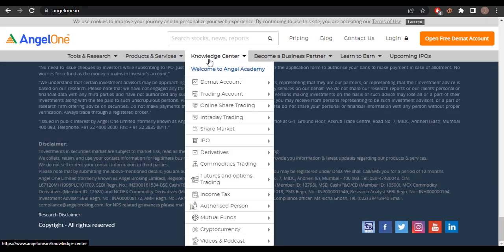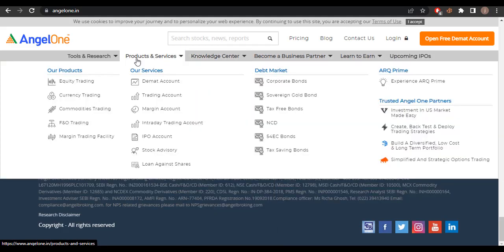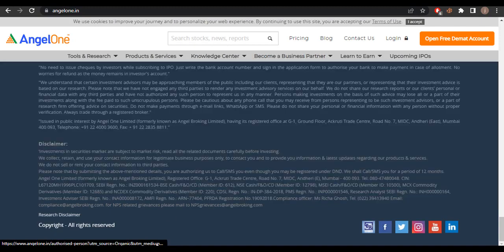Okay, and the keyword center, and you can see just the menu bar. This is an awesome feature, and this company provides multiple services.